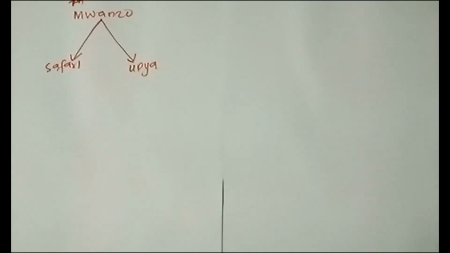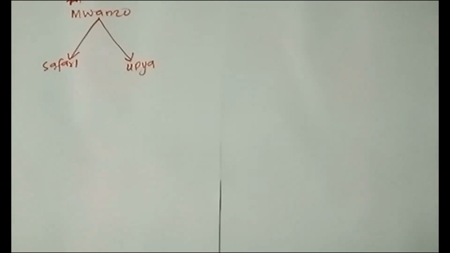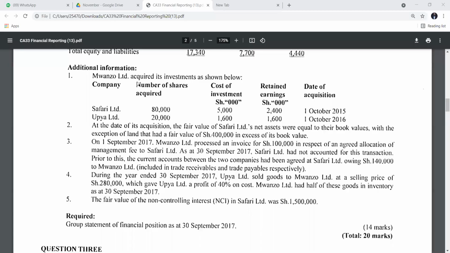So Mwanso acquired. In this scenario, they say that Mwanso acquired Safari and Upia. They give you the number of shares which were acquired. So you need to use those numbers of shares to get the percentages. So this is what they said: Mwanso Limited acquired its investment as shown below. It acquired Safari 80,000 and Upia 20,000.